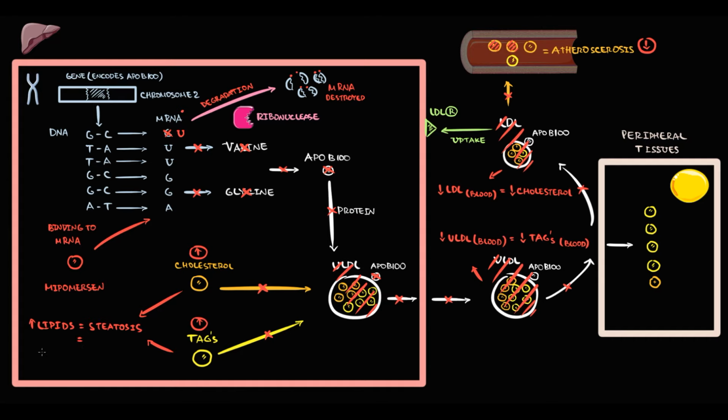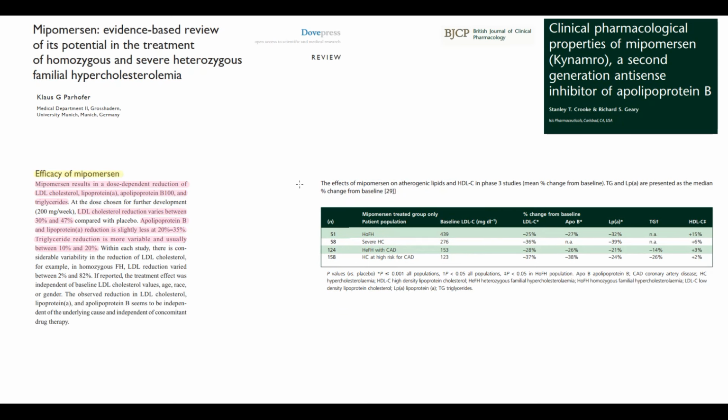With time, hepatic steatosis causes liver injury, and one of the hallmarks of liver injury is elevation of ALT. So, by disruption of ApoB100 production, mipomersen causes dose-dependent reduction of LDL, cholesterol, VLDL, and triglycerols.